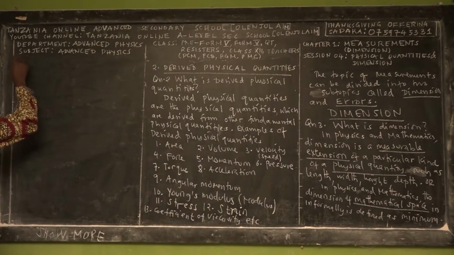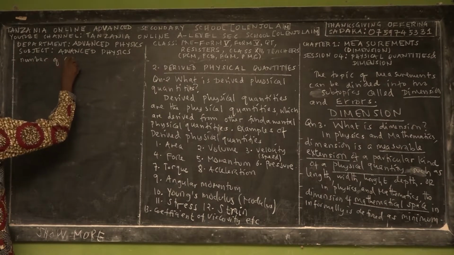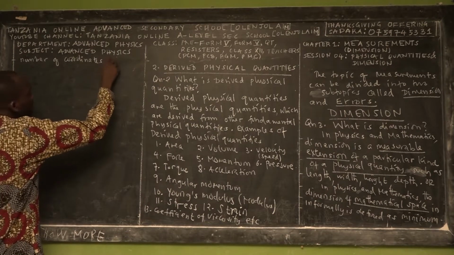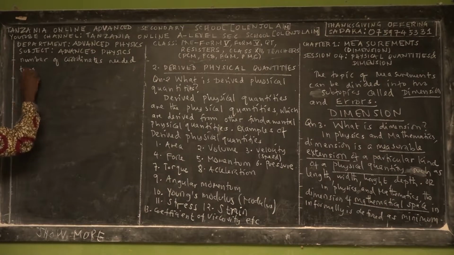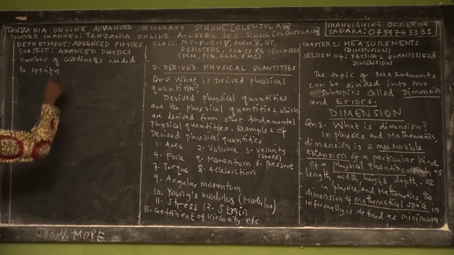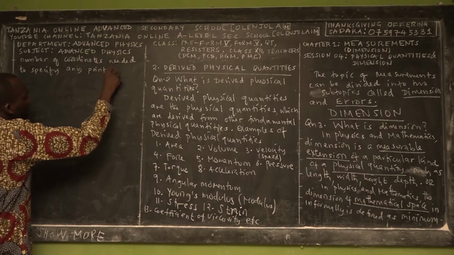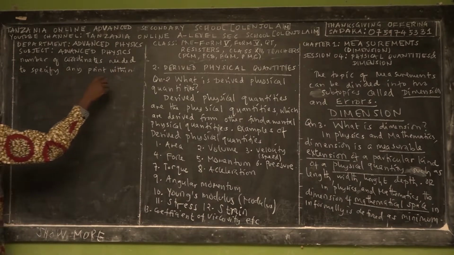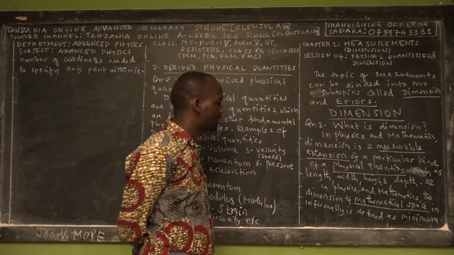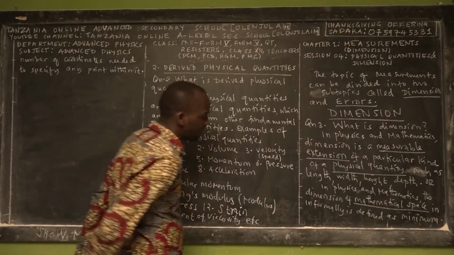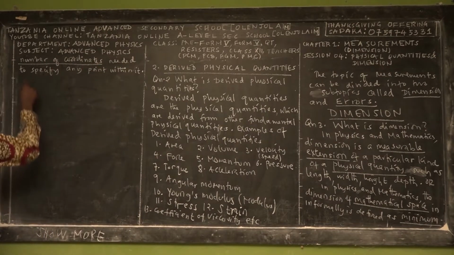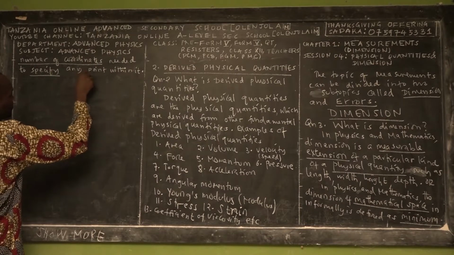So say the minimum number of coordinates needed to specify any point within it. That's the definition of dimension. So in physics and mathematics, the dimension of a mathematical space is informally defined as the minimum number of coordinates needed to specify any point within it.